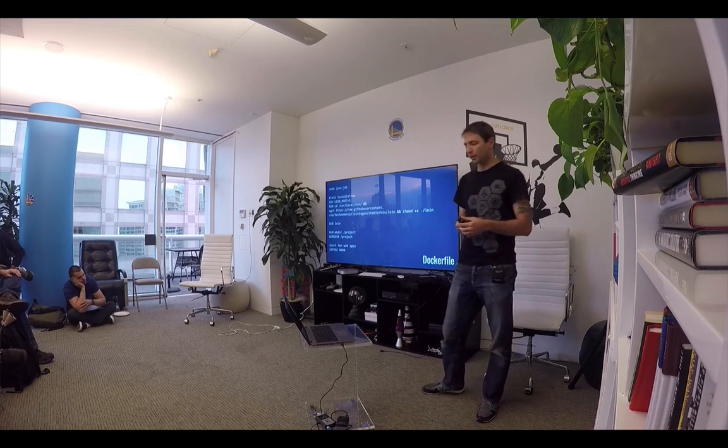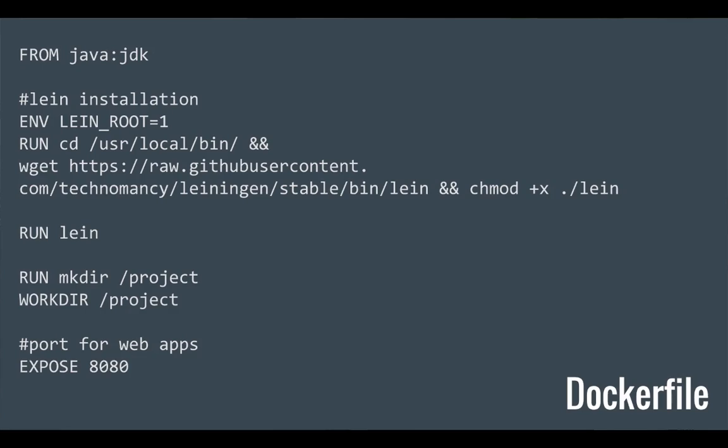Probably the most complicated bit of this is what is across the top, where it says FROM java:jdk. Basically, if you haven't written a Dockerfile before, this is like saying, what's my base image? Or like, where am I building from? So you can layer them on top. So what I'm saying is, give me the latest Java JDK from the official repository. And then I'm going to put stuff on top of it.